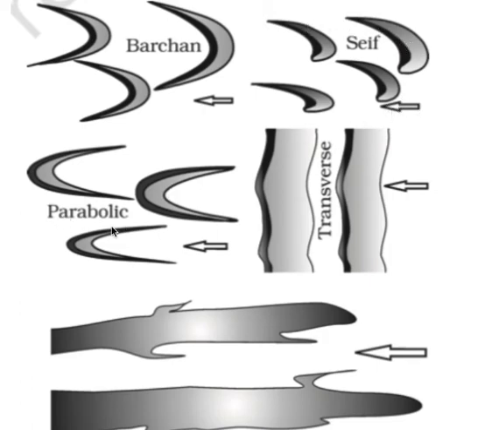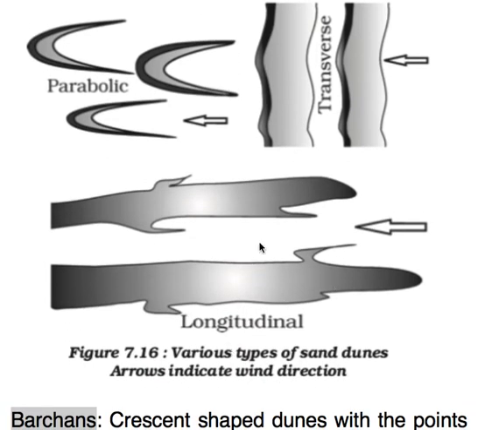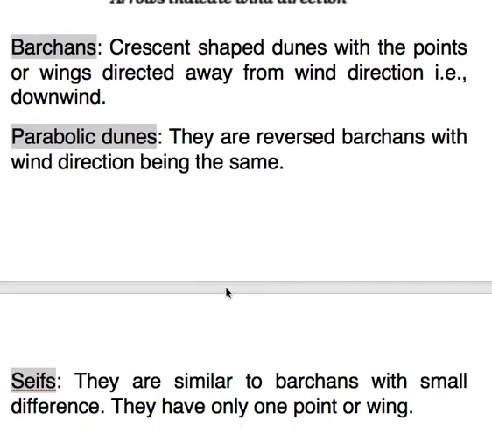And parabolic is just the opposite of Barkan. Here the wings are in the opposite direction of the wind. Transverse dunes are perpendicular to the direction of the wind, and longitudinal dunes are parallel to the wind. And here was their crisp and clear definition, you can read.